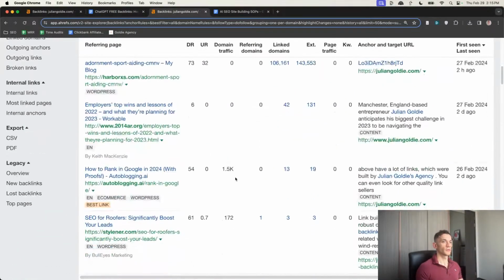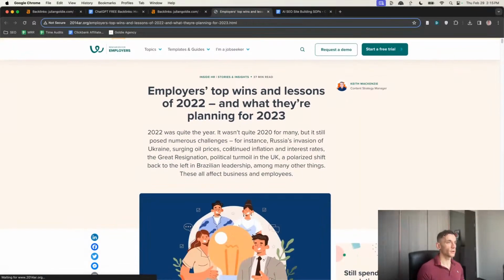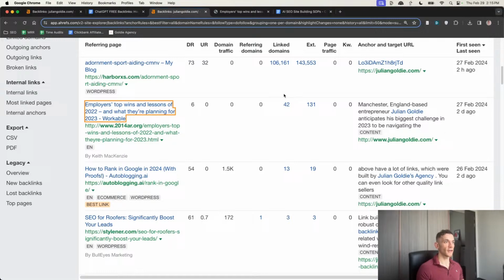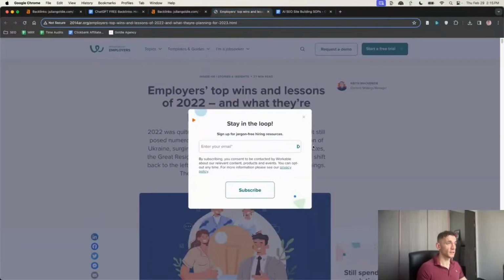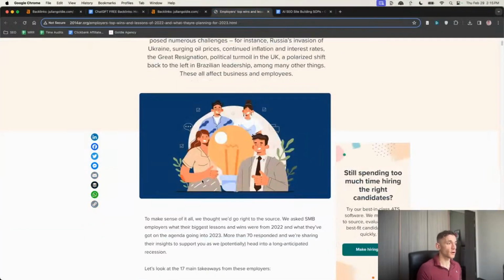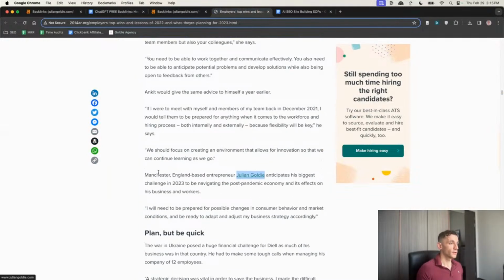So, this is an interesting one. I think this is an old backlink from Harrow. So you can see that it just recently got indexed. It's a DR6 and it mentions that I'm an entrepreneur, Julian Goldie. And if we open up the code right there, you can see that it has a backlink right to my website. So this is basically using tools like helperreporter.com to get backlinks to our website. So if we scroll down to the section where I'm mentioned, you can see that it features a quote from me right here. It links to me, and this is good for EAT and building authority.